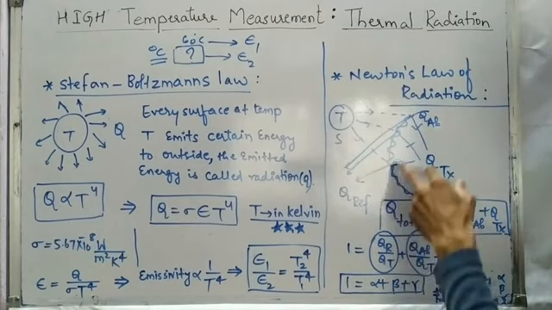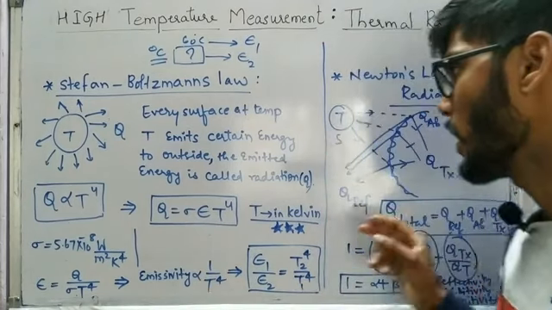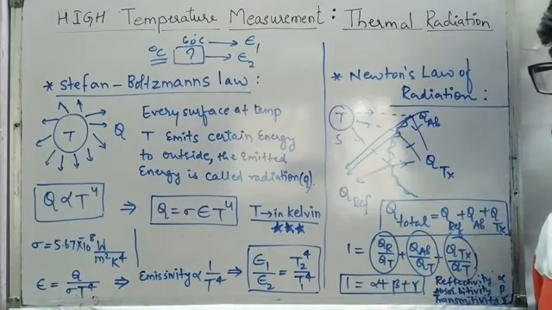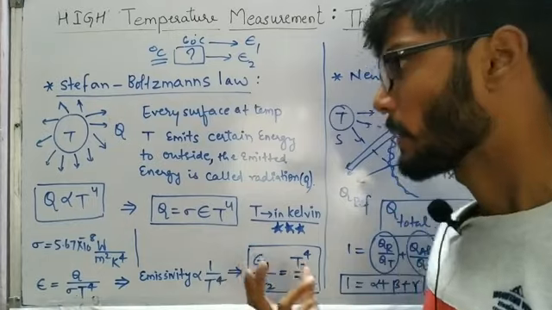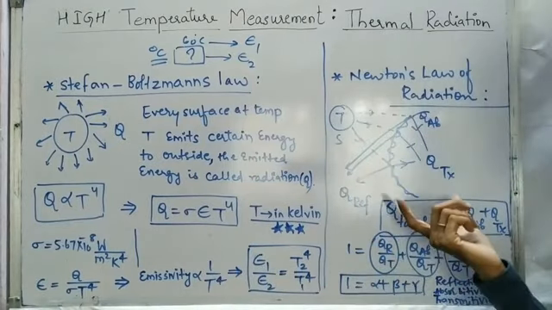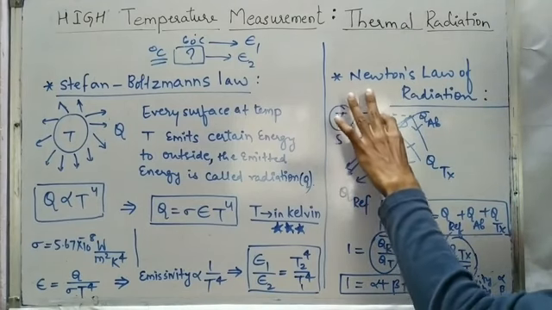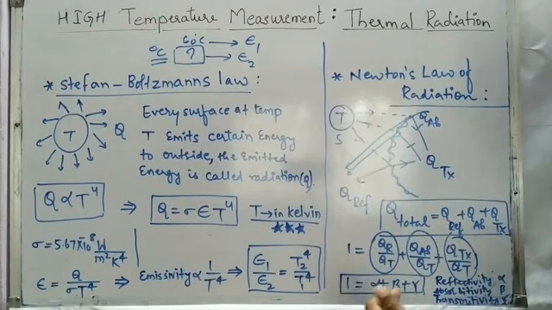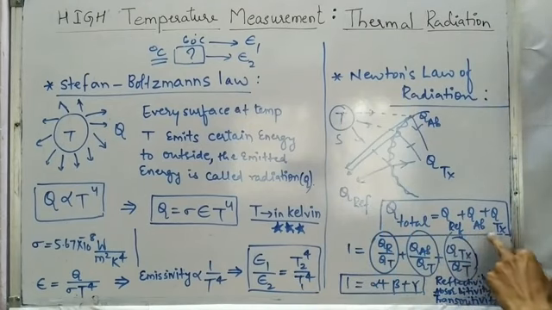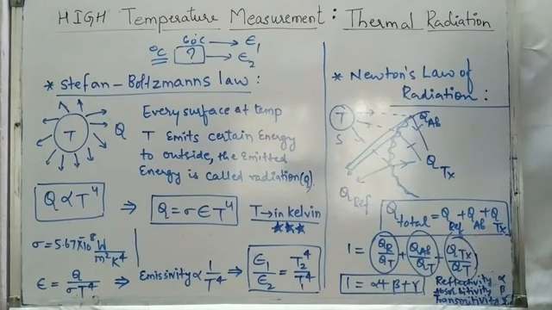One is that the surface of the body is going to reflect some radiation, the body is also going to absorb some radiation, and some of the radiation will be transmitted. So we see these three phenomena on the surface of the body. The total radiation energy incident on the body has three parts: reflection, absorption and transmission. So the total energy will be the summation of the reflected, absorbed and transmitted energies.